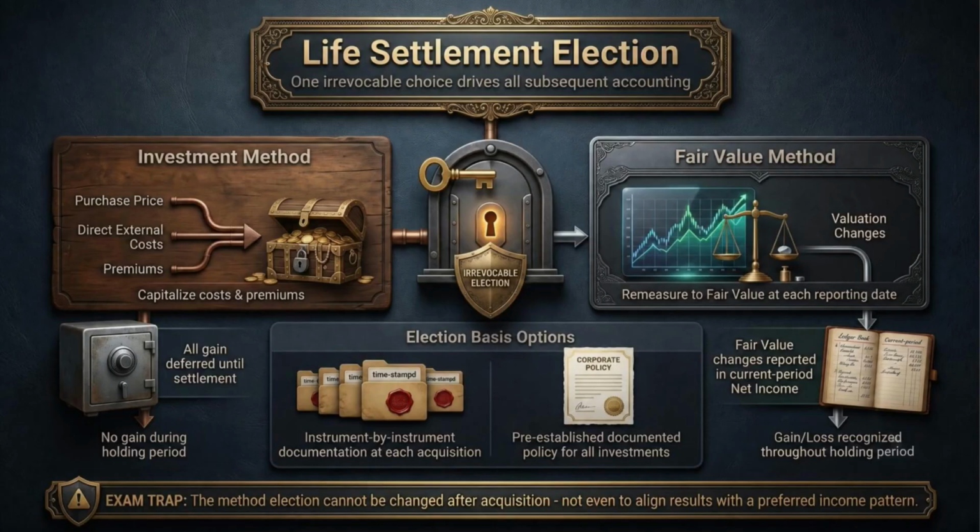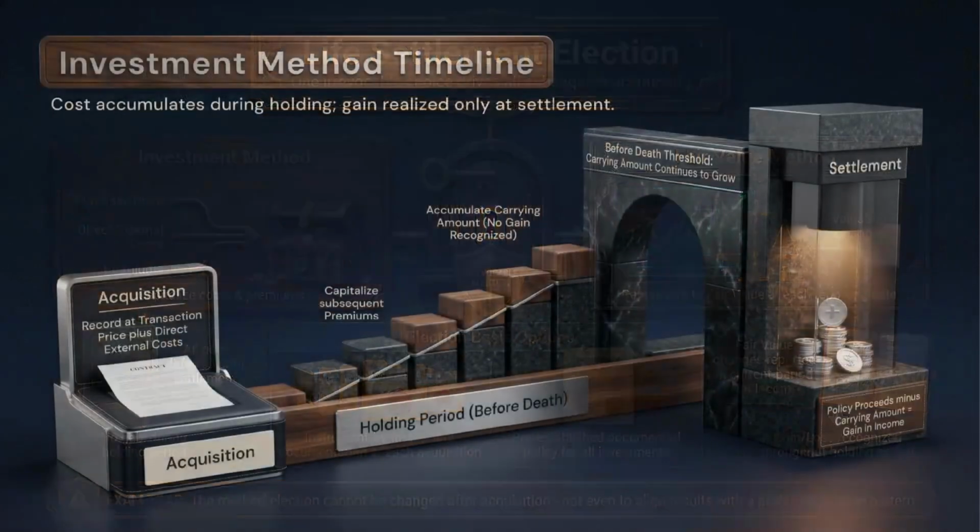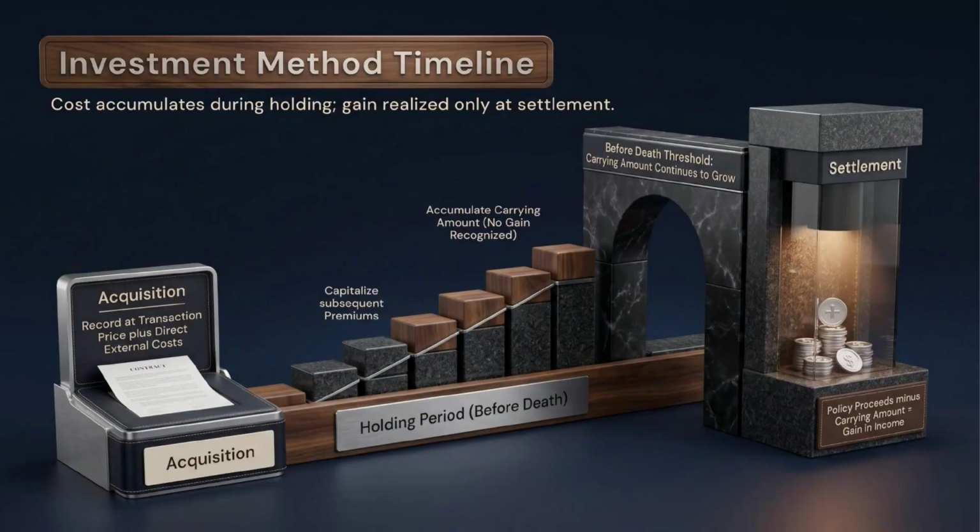Under the investment method, purchase price, direct external costs, and later premiums are capitalized, and gain waits until settlement. Under the fair value method, the investment is remeasured every reporting period, and fair value changes flow through current period net income.